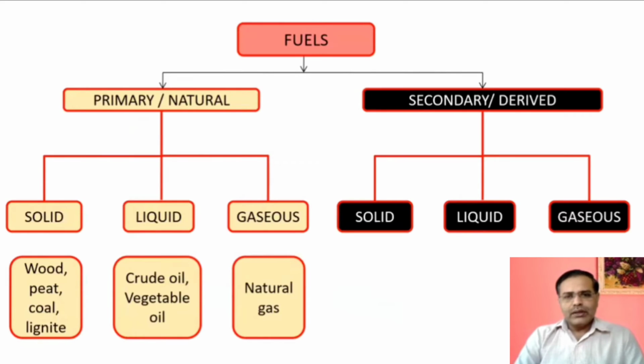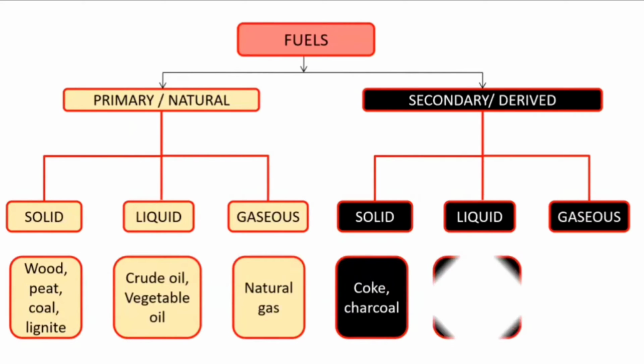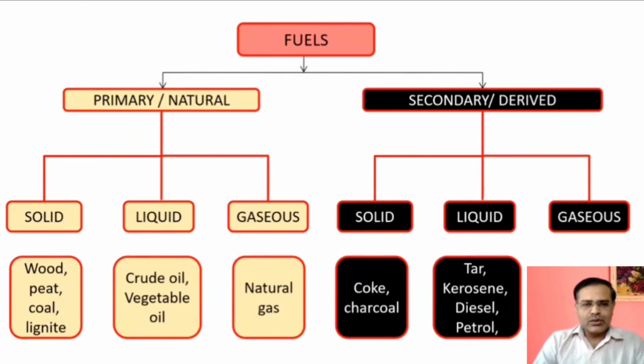Now the secondary fuels, the derived fuels, are the processed fuels. In solid state, they are coke and charcoal. Coke is a form of coal, and charcoal. These can be the examples. In liquid fuels, you know petrol, diesel, kerosene, naphtha, tar.